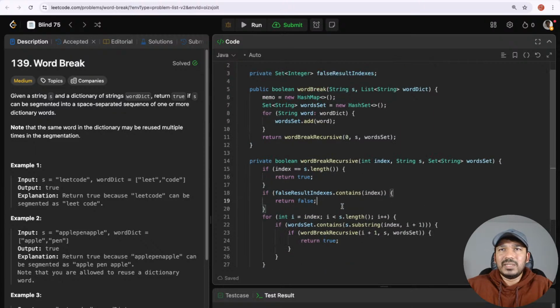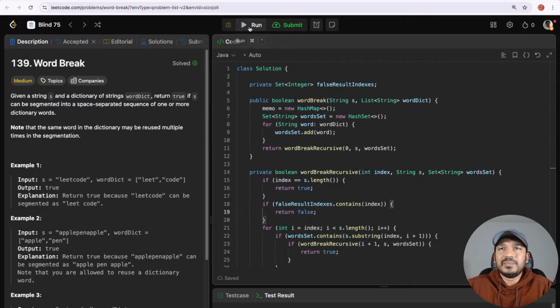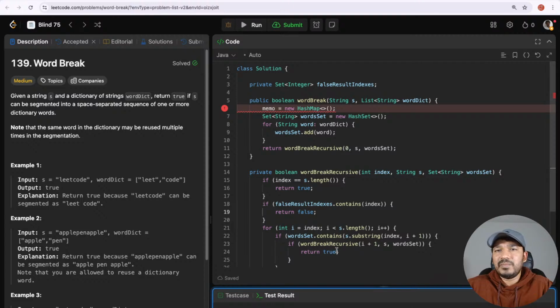Let's run this one and see if it works as well. Somewhere we have memo. Instead of this one, let's initialize a hash set.